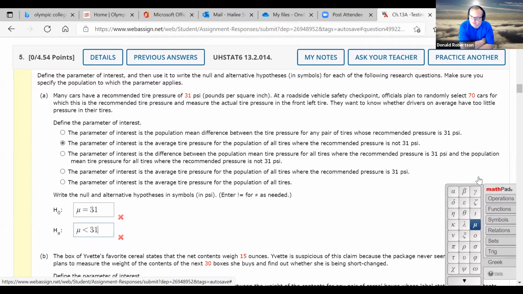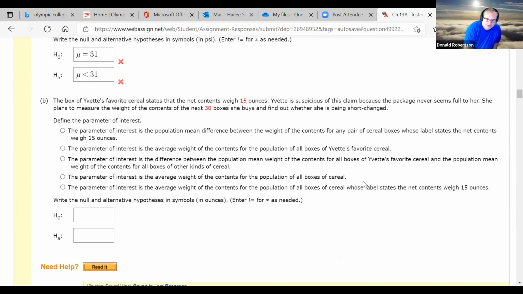Now, I think now that I've read the whole sentence, there's a word there that kind of made me remember that this was a population mean, and that was the word average. If they'd said proportion, I would have been thinking of P1s and Ps and P2s and all that. But when they say average or mean, then I'm thinking mu, right? Okay, so that's that guy taken care of. Okay, now if you go down a little bit, we got a question B.